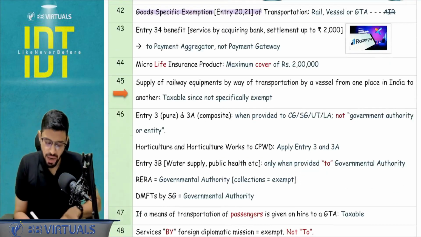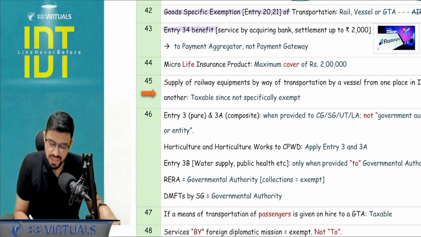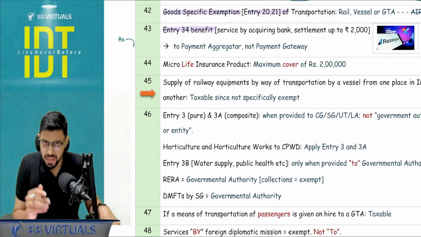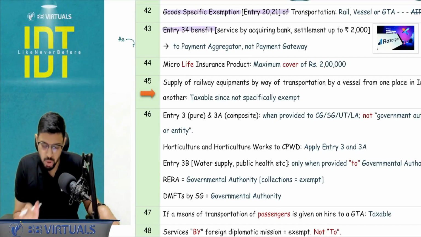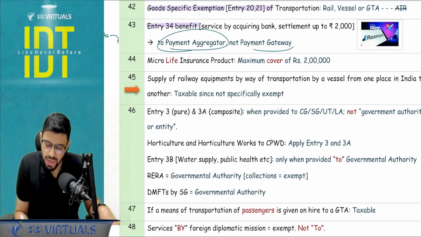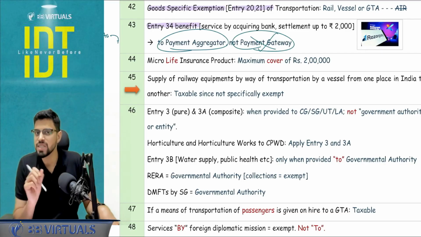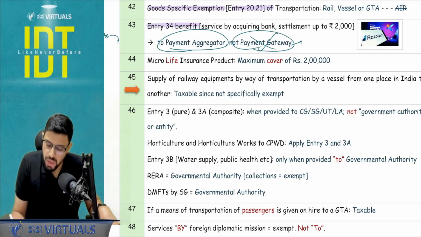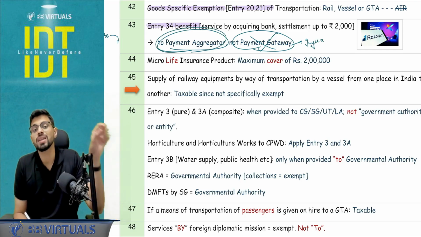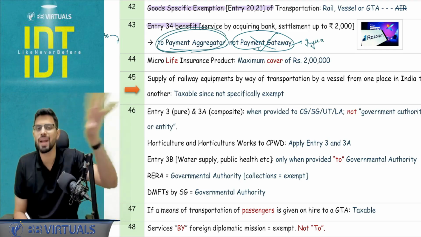Okay, next, entry number 34 benefit, where the services are given by acquiring bank to a seller with respect to the settlement up to rupees 2000, that is applicable to a payment aggregator but not a payment gateway. What is the difference between that? Payment gateway is only providing the online infrastructure, but payment aggregator is actually providing the function of settlement. He holds the payment and then releases.